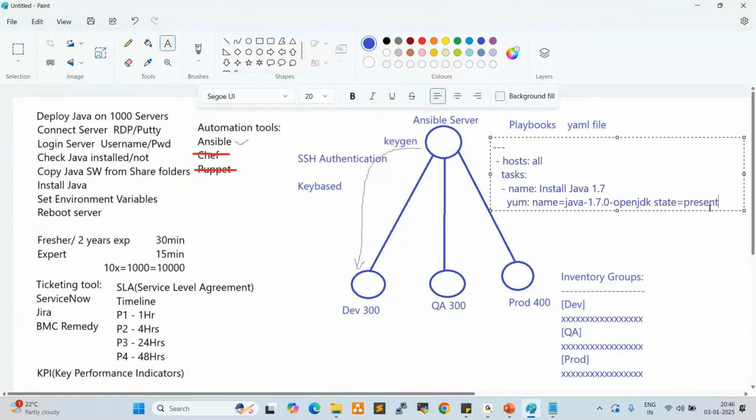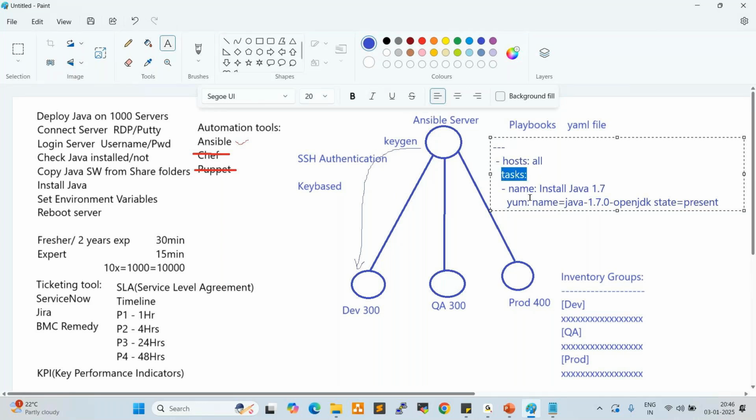Yeah, this is the script. Here, three hyphens indicate the start of the playbook, and three dots indicate the end of the playbook, right? So here, three hyphens, then hosts: on which host you want to deploy Java. Tasks: which task you're going to perform.